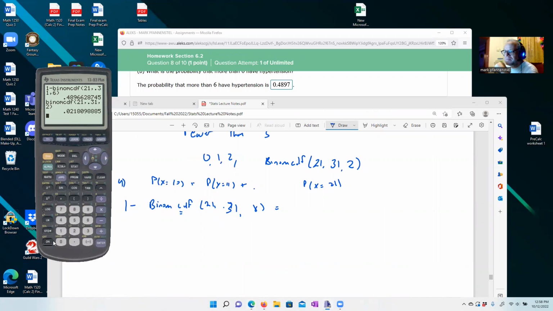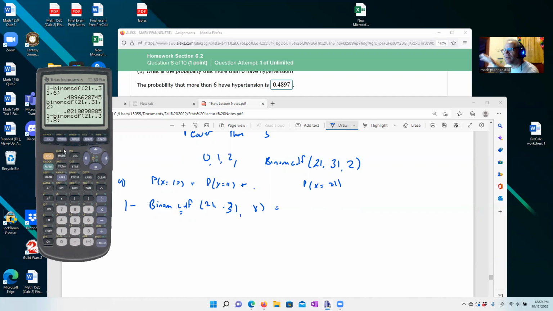So there we go. We're going to say 1 minus second function, distribution, and we want binomial CDF. Okay, there we go. Then you have to remember that it goes 21, that's our n, comma, 0.31, and then we're going up until 8.